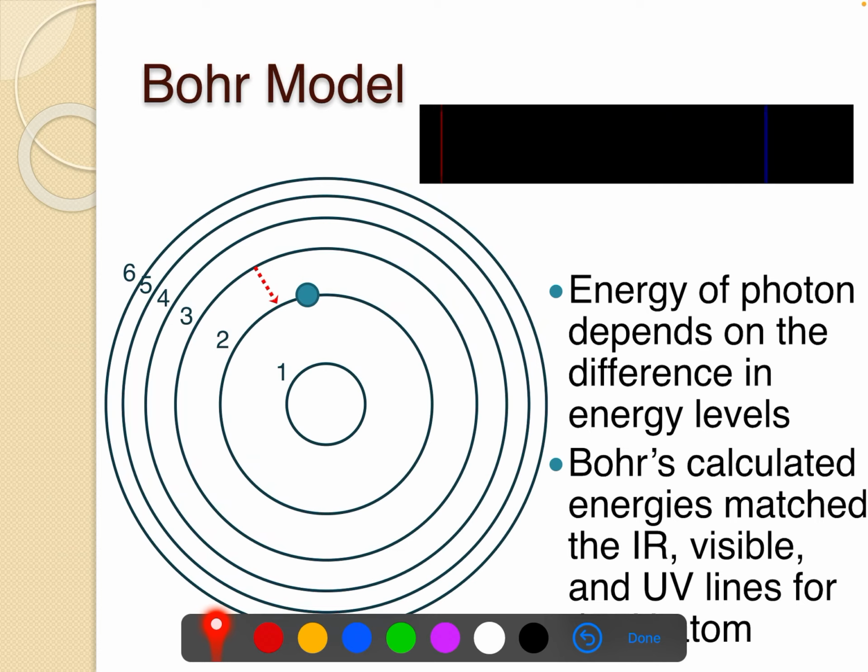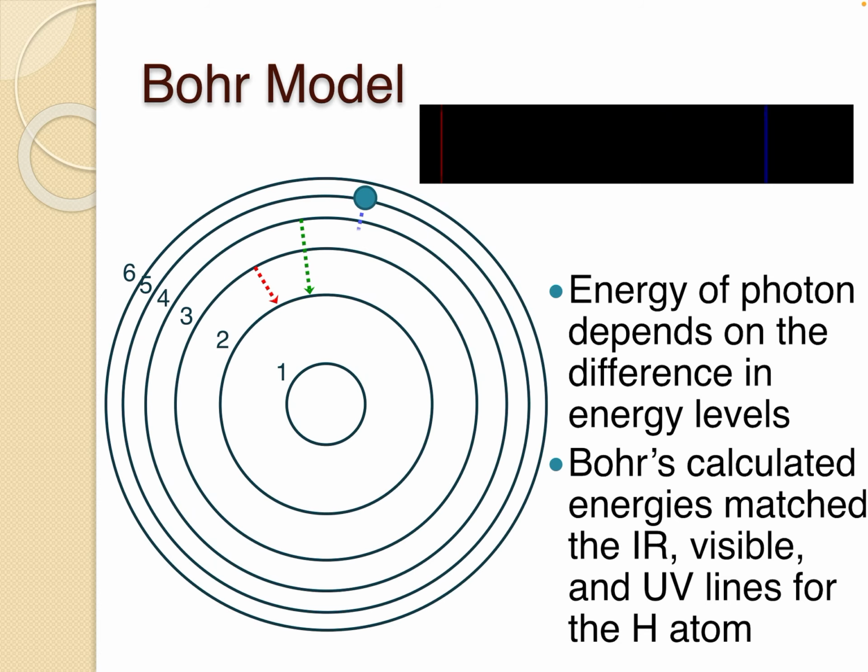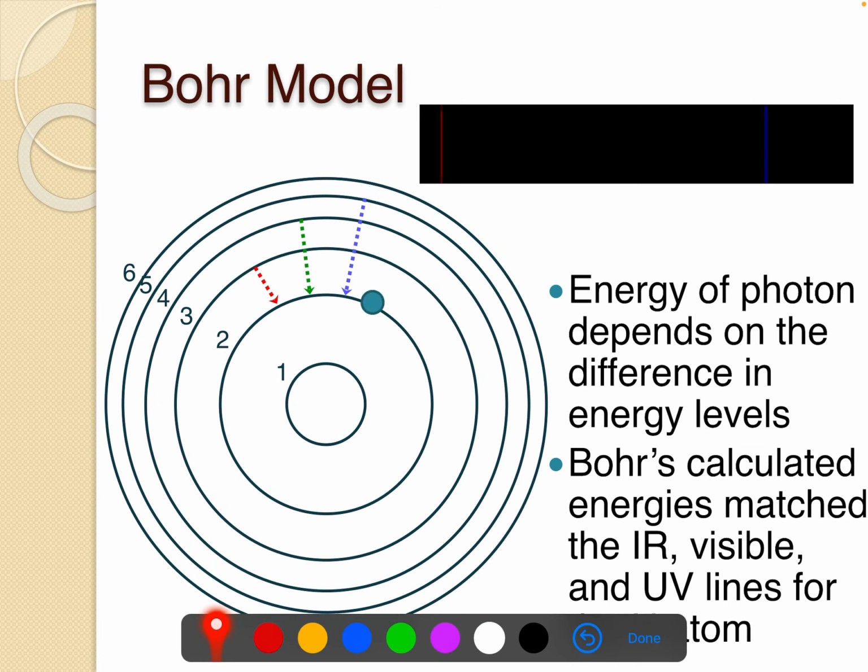That same electron or different electrons, we know that atoms can have several electrons, can jump a different amount, fall back down, and produce a different amount of light, or a different frequency of light, different energy of light, jump again and produce yet a different one. Notice here in my example, it jumped once, a small amount, so it has a red light that is emitted. This red light would have the lowest energy because it was the lowest jump.